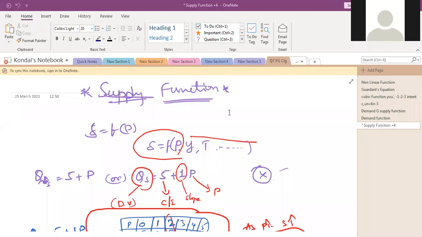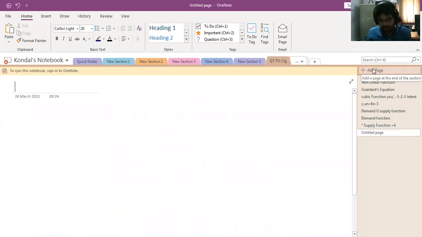Last day we discussed demand and supply function. Today we'll discuss a topic that is equilibrium. When we are studying demand and supply, we should come to know what equilibrium is and what the equilibrium price is. Mathematically, how do we find the equilibrium price, the quantity demanded and the quantity supplied?